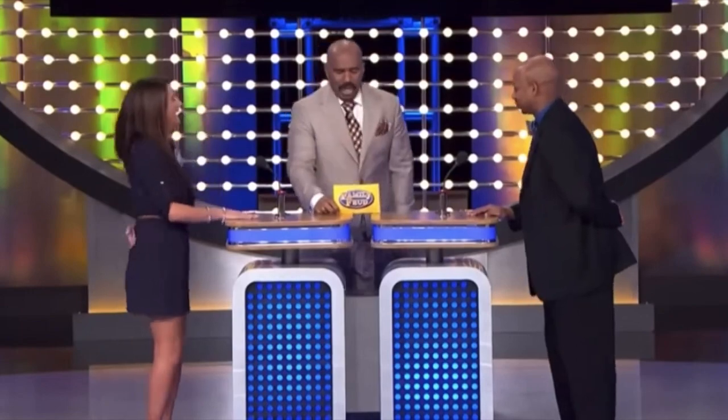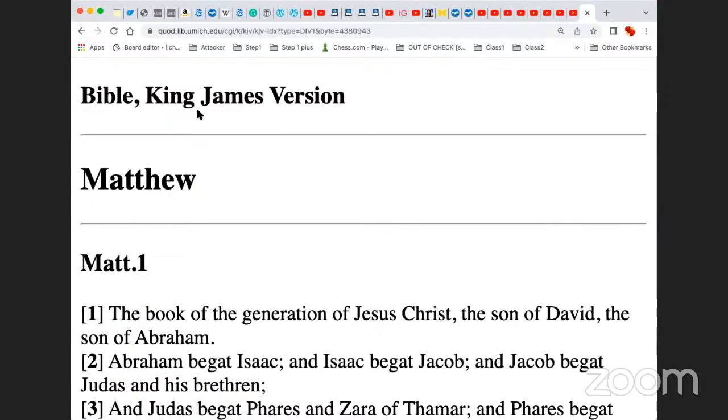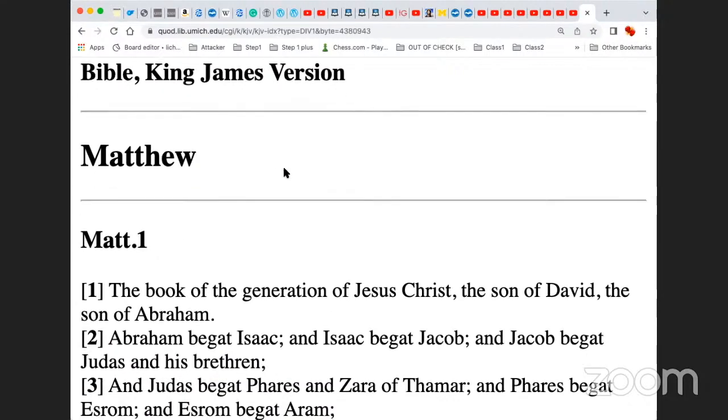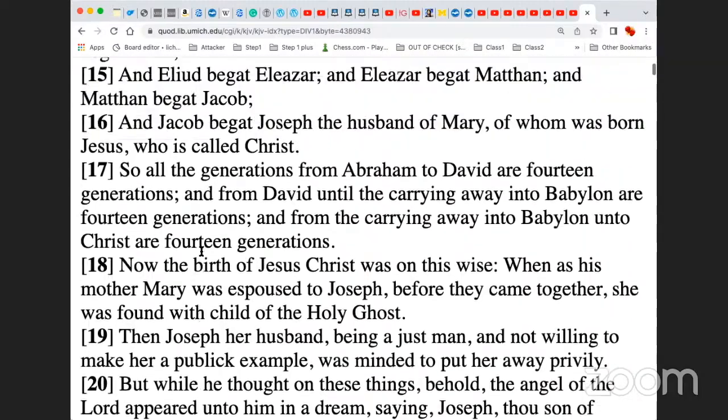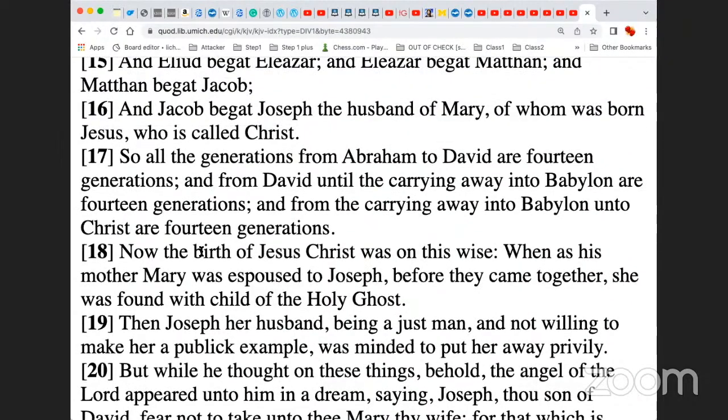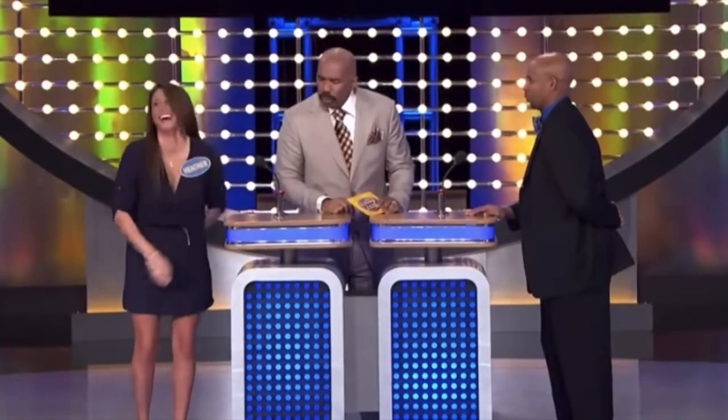Okay, here we go. Let me finish the question. Matthew chapter 1 alone. Can you show Joseph begetting Jesus? If not, you can go somewhere else and show it. 16 and 17 literally says, and Jacob begat Joseph, the husband of Mary, of whom was born Jesus, who was called Christ. It literally says that. So you believe that said Joseph begot Jesus? Yes.